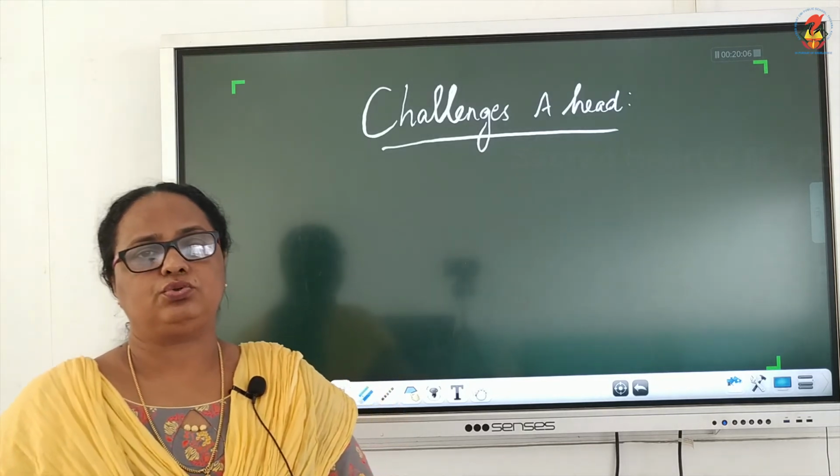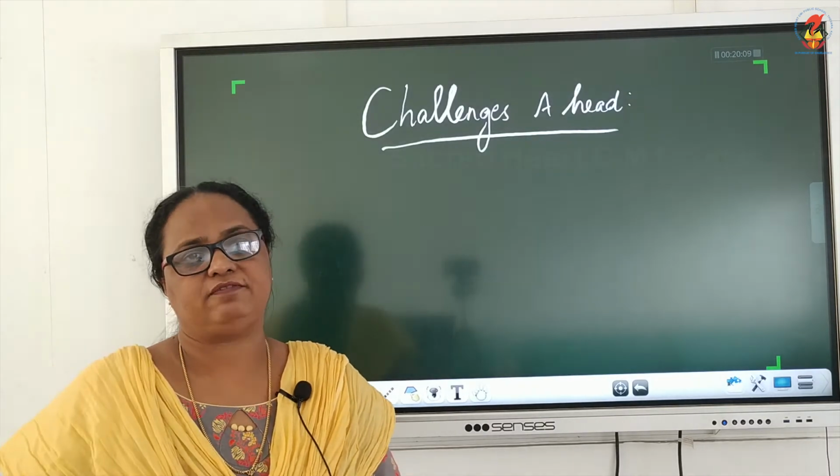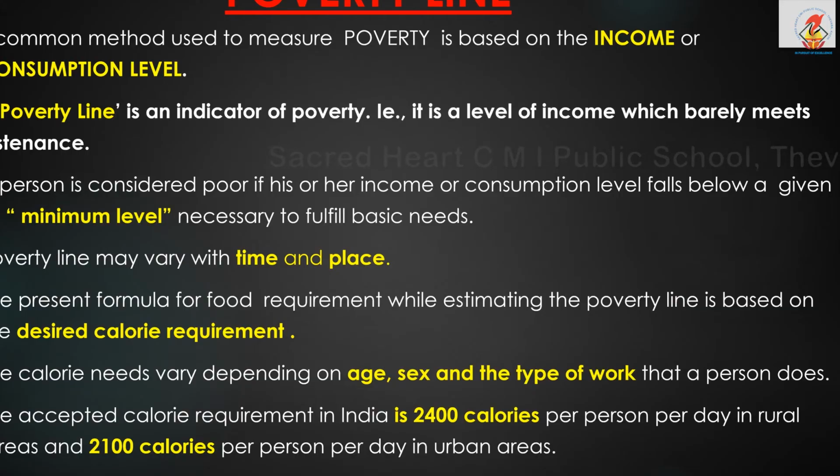Now let us just go through once again the PPT that I have prepared. This is what I said, poverty line. Now poverty line is a common method used to measure poverty, based on income or consumption level. And as I said, when we talk about poverty line, it is an indicator of poverty. And a person is considered to be poor if his or her income or consumption level falls below a given minimum level.